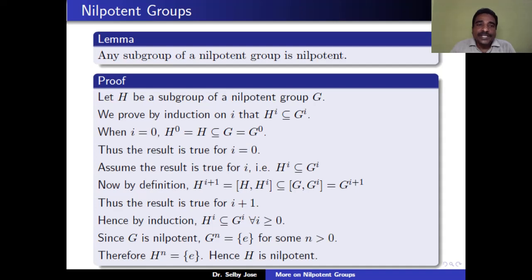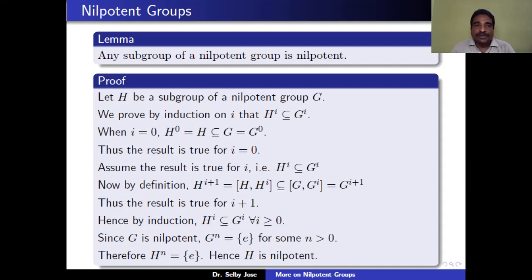When i is equal to 0, H0 by definition is H, and H is a subgroup of G, so H is contained in G, and G is the same as G0 by definition. Therefore, H0 is contained in G0. Therefore, the result is true for i equal to 0. Assume the result is true for i. That means Hi is contained in Gi.